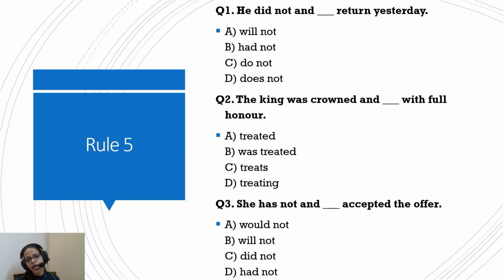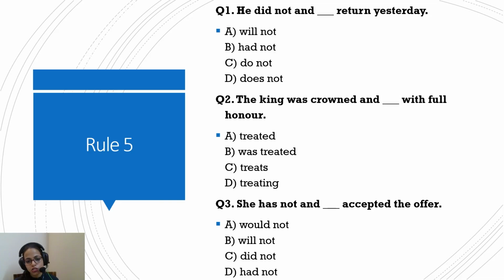So, he did not and dash return yesterday. Now, he did not and will not return yesterday. Okay. The king was crowned and dash with full honor: and was treated with full honor, because here was crowned is there. So we have was treated, passive, the same voice in both the parts.